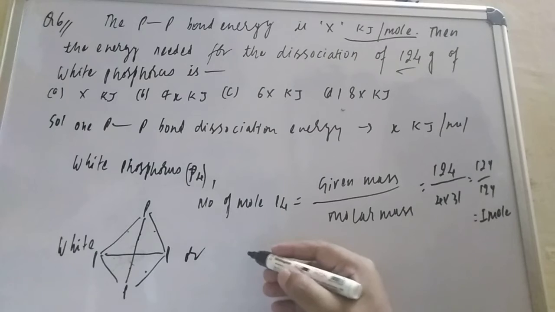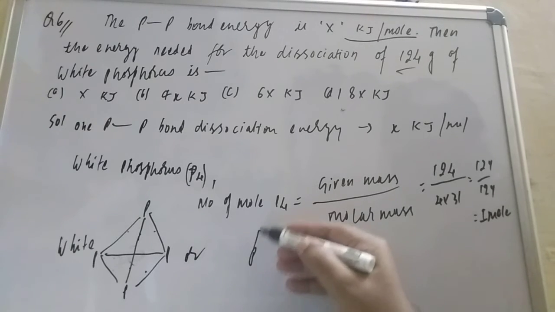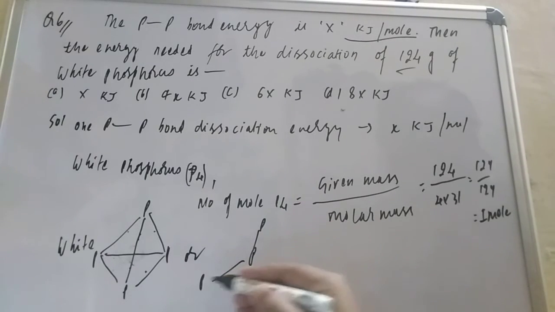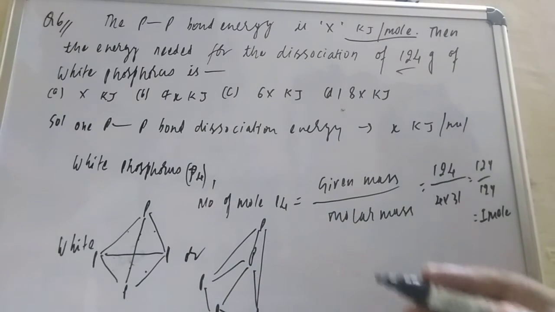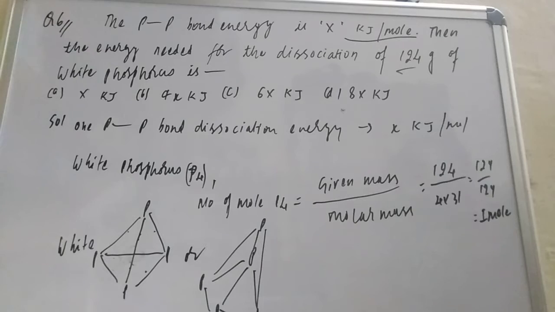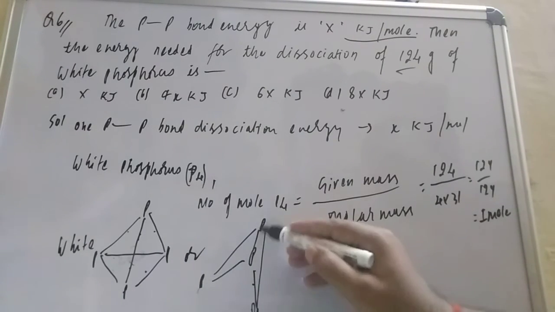The original structure is tetrahedral, with 4 phosphorus: 1, 2, 3, 4.